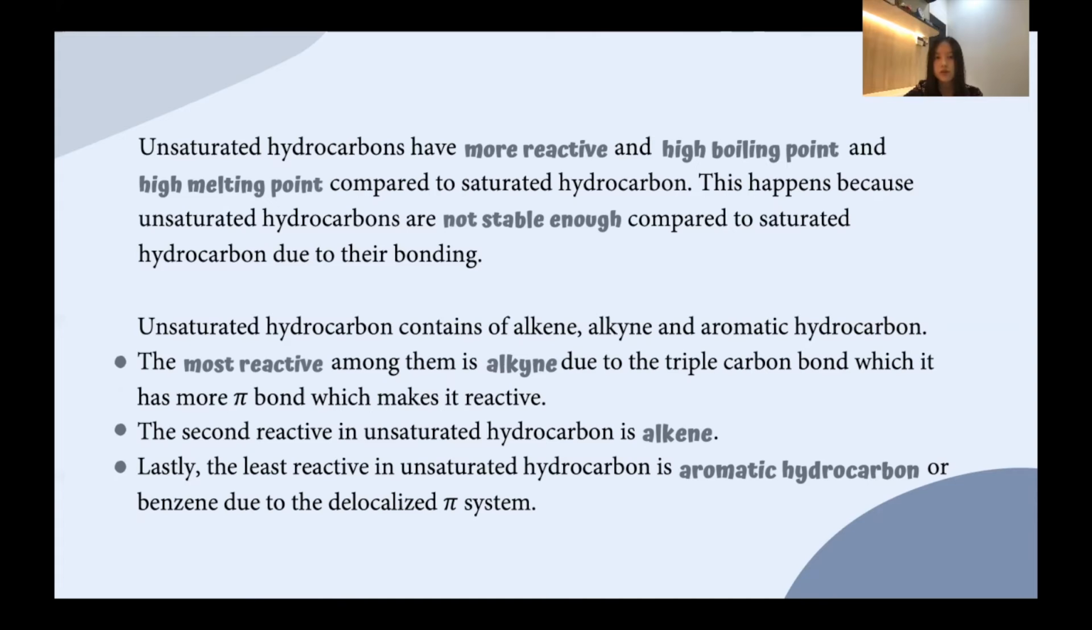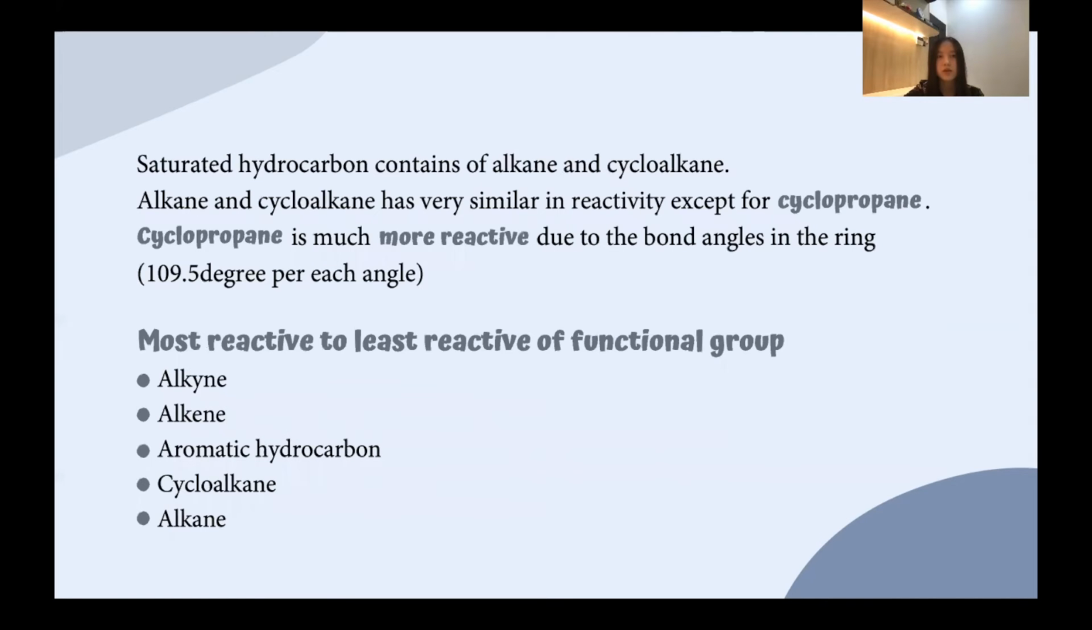The second most reactive in unsaturated hydrocarbon is alkene. Lastly, the least reactive in unsaturated hydrocarbon is aromatic hydrocarbon or benzene, due to the delocalized pi system. Saturated hydrocarbon consists of alkane and cycloalkane. Alkane and cycloalkane are very similar in reactivity, except for cyclopropane. Cyclopropane is much more reactive due to the bond angles in the ring, 109.5 degrees for each angle.